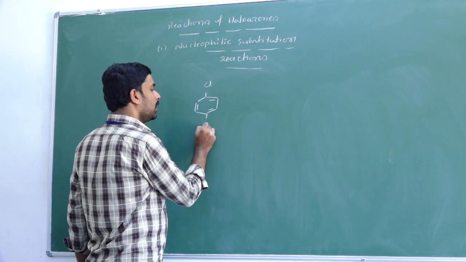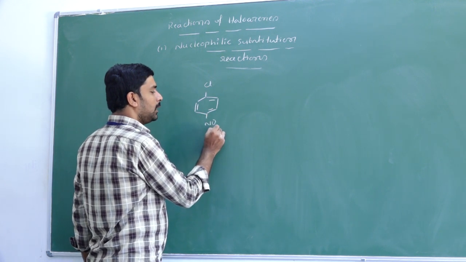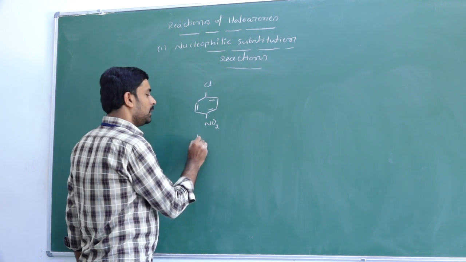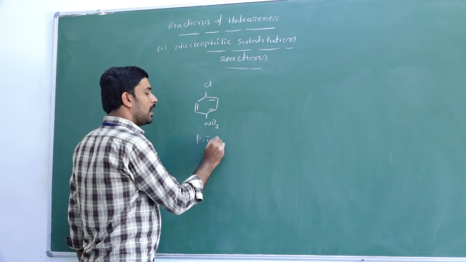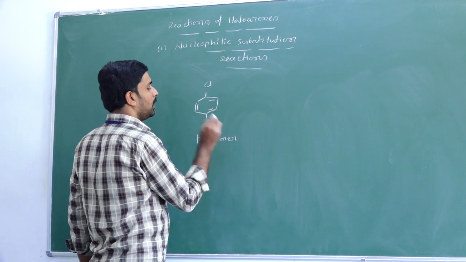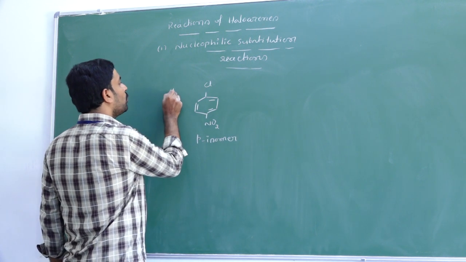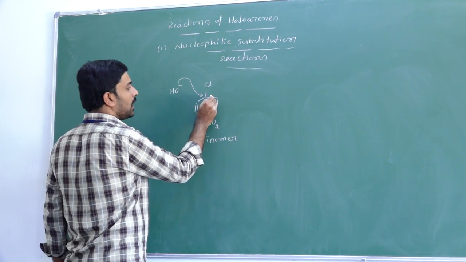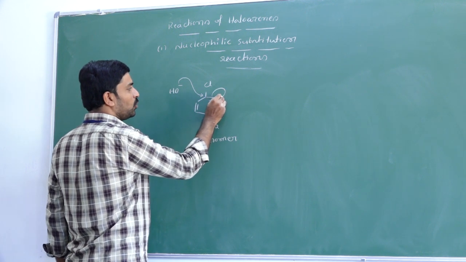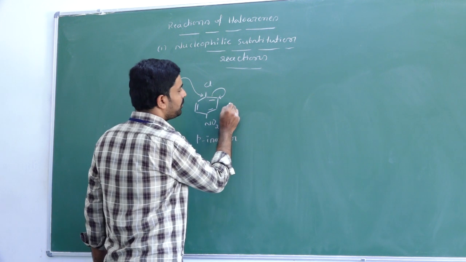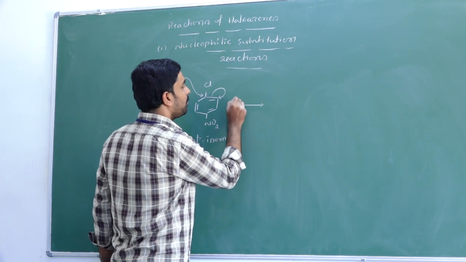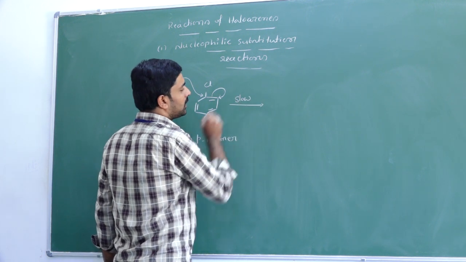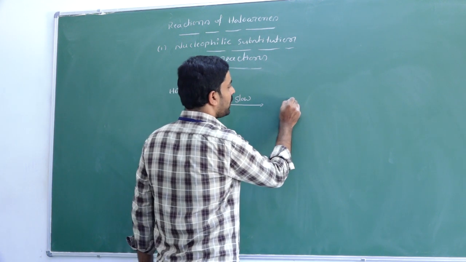Let us say the nitro group is at the para position. It is a para isomer. So now the nucleophile OH minus attacks this carbon, this pi electron moves to the ortho position. So this step is a very slow step and we get the product.